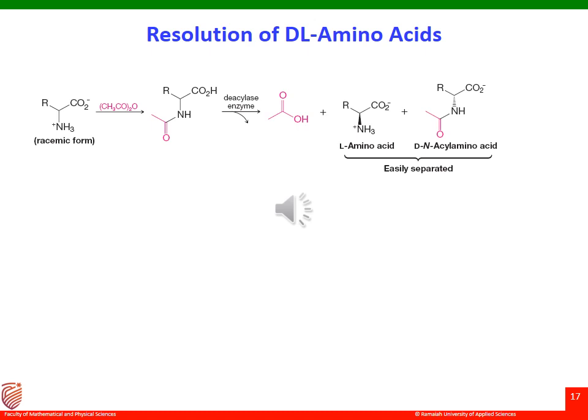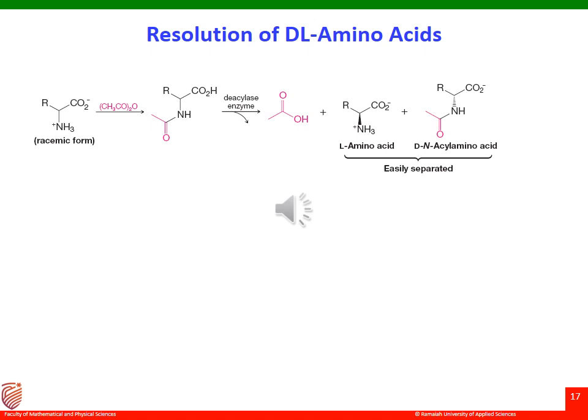Next, let us see the resolution of DL amino acid. With the exception of glycine, which has no chirality center, the amino acids produced by the above synthetic methods end up as a racemic mixture. To obtain a naturally occurring L amino acid, we must definitely go for resolving the racemic mixture. Therefore, resolution of amino acid is very important, or crucial.